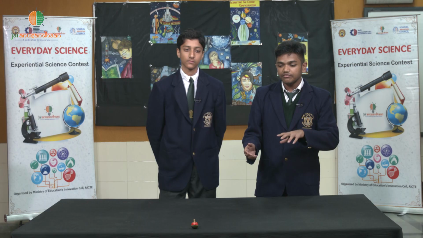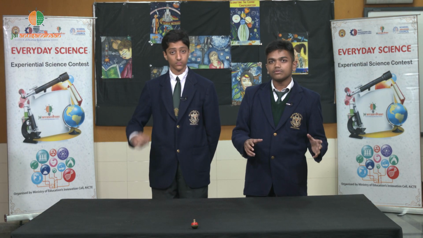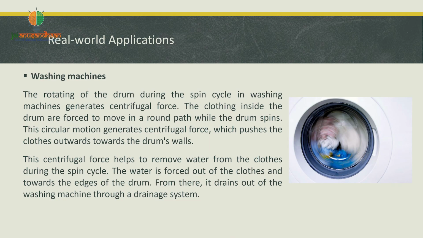Now coming to real life applications of centrifugal force. If we observe a washing machine, what happens in a washing machine? The barrel in which the clothes are placed is spun at a high velocity, at a high speed, and the clothes are pushed outwards due to the centrifugal force. And the clothes holding the water, the barrel drains the water out of the clothes. So that's basically how a washing machine works.